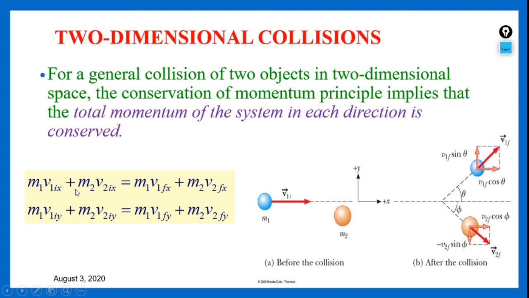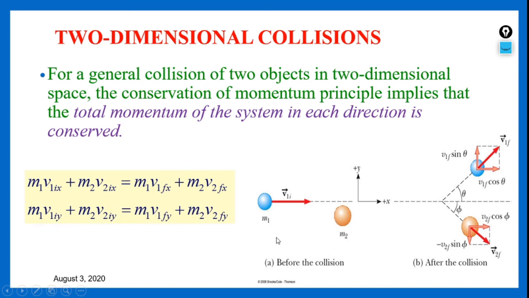So these are the initial velocities, and these are the final velocities in x direction. Whereas if you observe this, these are the linear momentums of both the bodies in y direction. So hence I have shown it with a y direction.